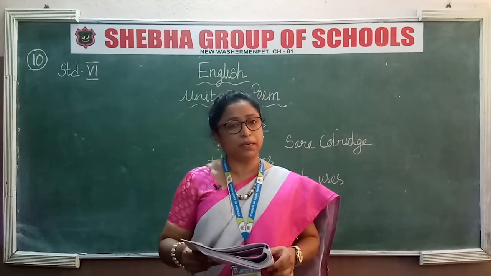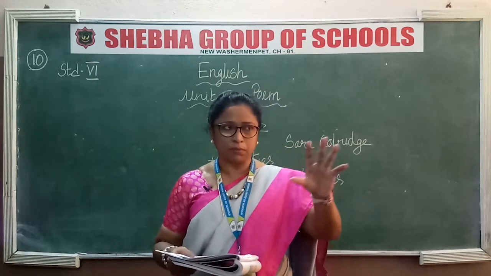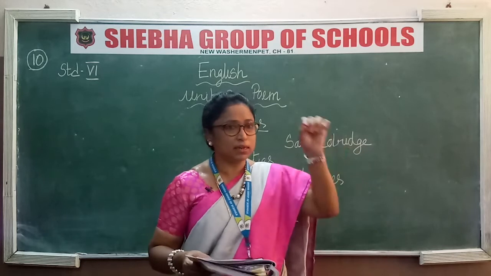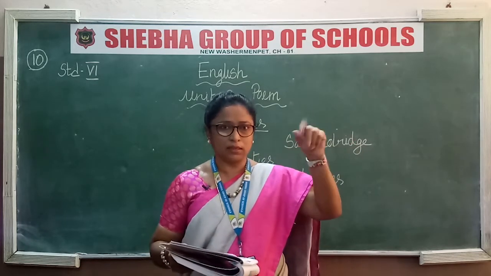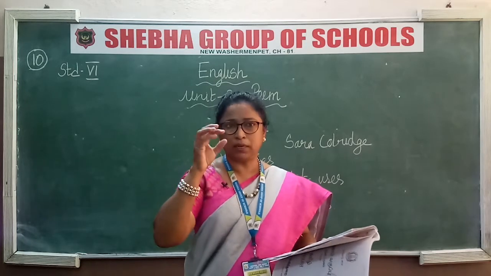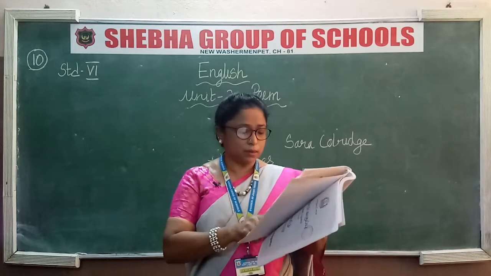The date tree. The date's leaves are as sharp as a blade. Have you seen the date tree's leaves? If you look at the date tree, it looks something like a coconut tree, but it is a little short, and the leaves are very grass-like. So that's why they're saying it is sharp as a blade. Blade means if you touch it, it will be as though it's going to poke you, like that.